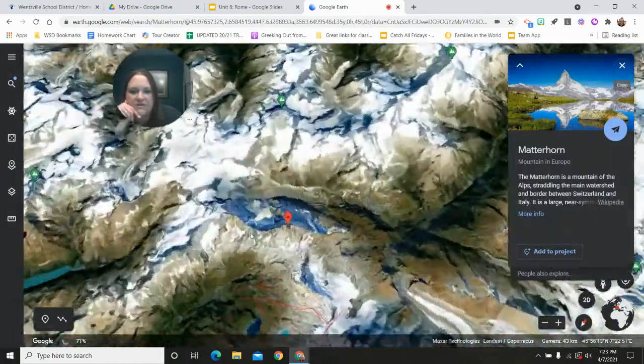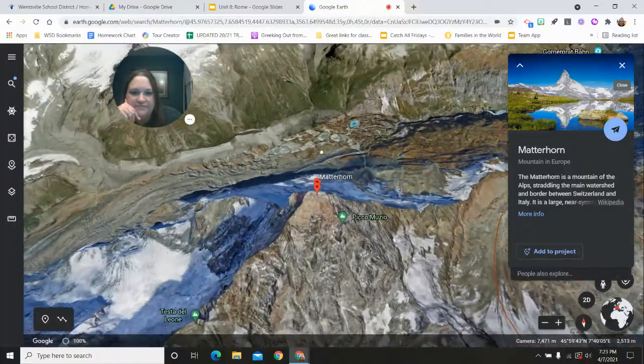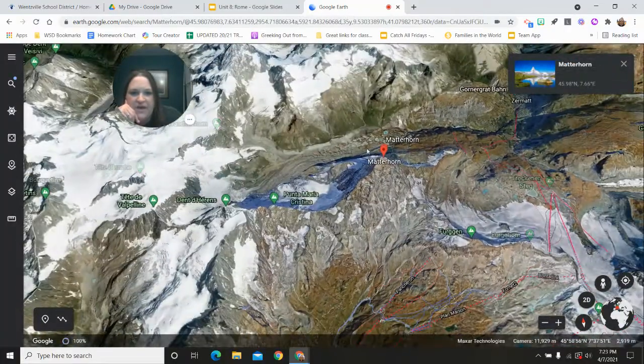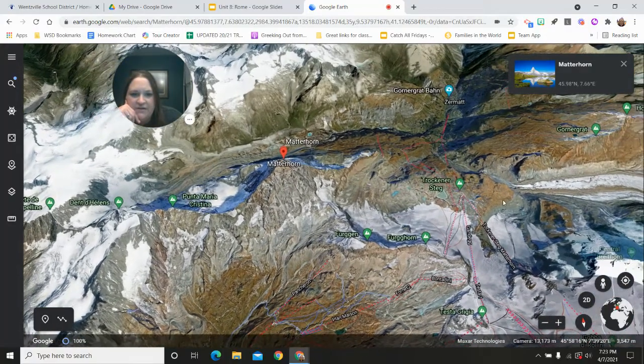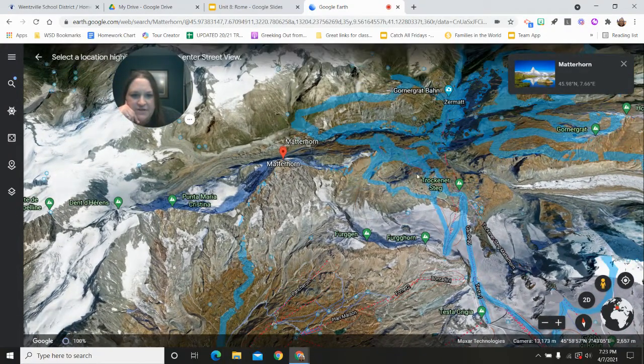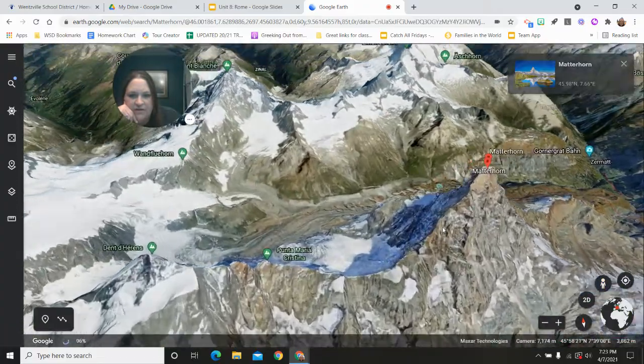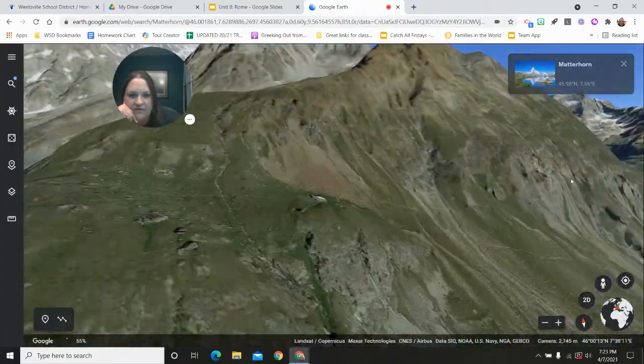Yeah. So if you've ever been to Disney, I think they have a ride called the Matterhorn. It's named after this mountain right here. Pretty famous mountain in the Alps. Let's see if I can. Let's drop it here and see if I can see it. Look how tall that is.